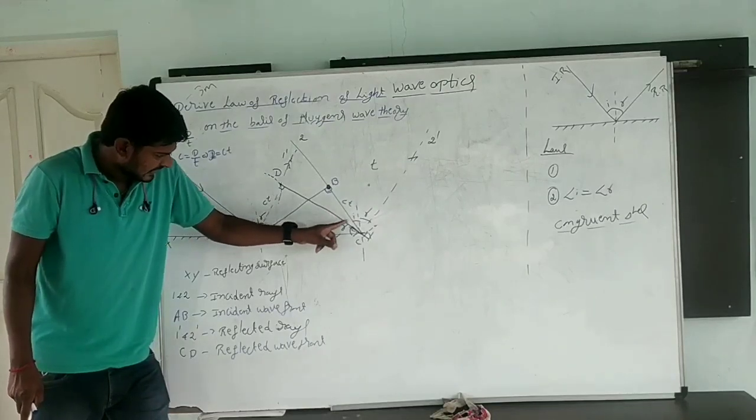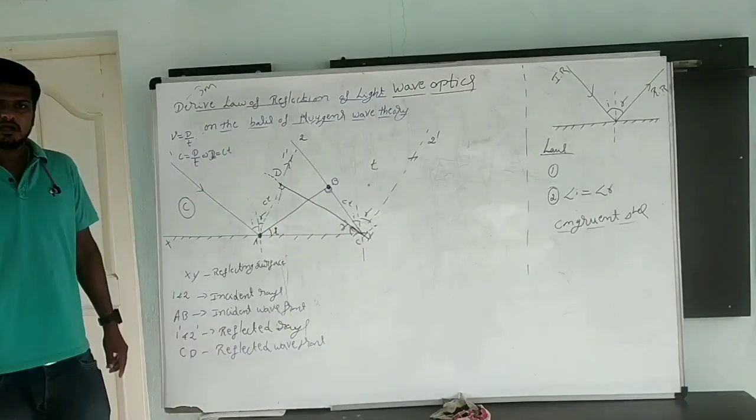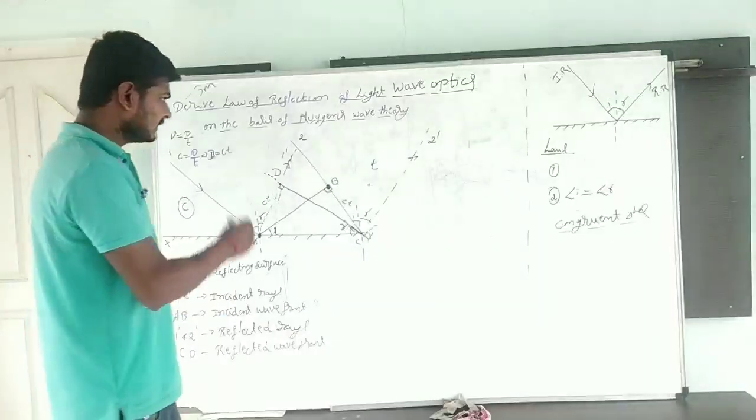Reflected wavefront. The angle between the reflected wavefront and the surface, what are we going to call it? Angle of reflection. This is the angle of reflection. Clear? Now the derivation part.